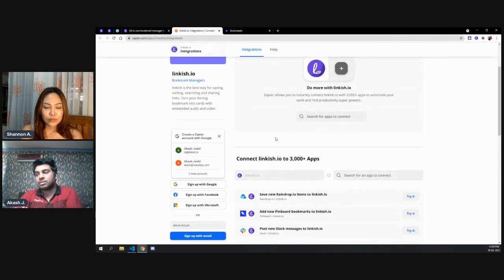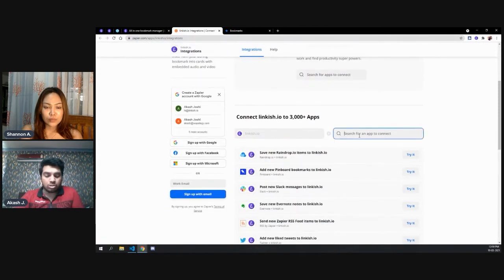The first app is Linkish, and then you can choose YouTube, or Twitter, or Facebook, or anything you want. Zapier has around 3,000 apps, so you will be able to add your links from Twitter inside Linkish, from Facebook inside Linkish, from Instagram inside Linkish, or from anywhere else also.